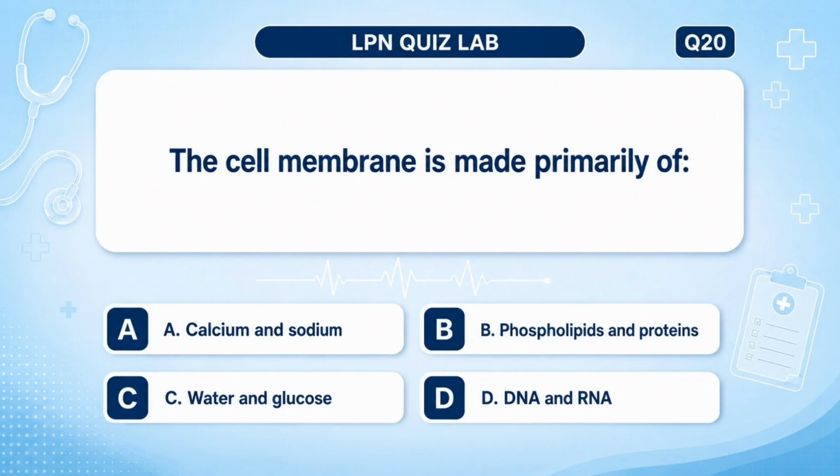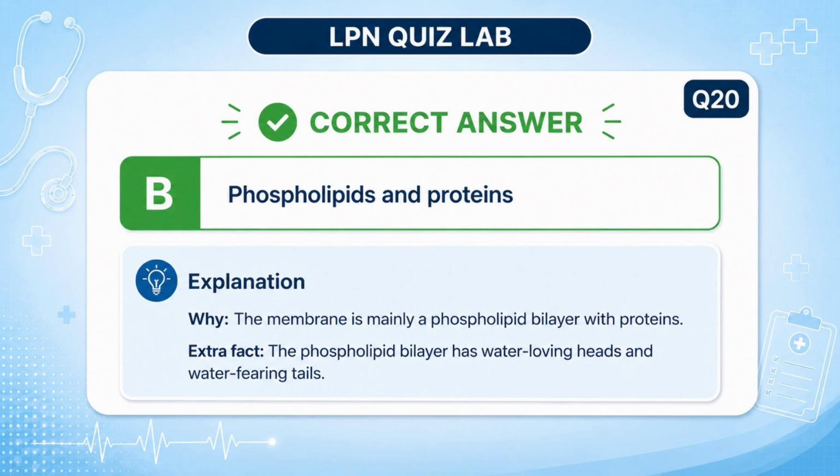The cell membrane is made primarily of A. Calcium and sodium, B. Phospholipids and proteins, C. Water and glucose, D. DNA and RNA. Answer: B. Phospholipids and proteins. Why? The membrane is mainly a phospholipid bilayer with proteins. Nursing fact: membrane proteins can act as receptors, which is how many drugs affect cells.